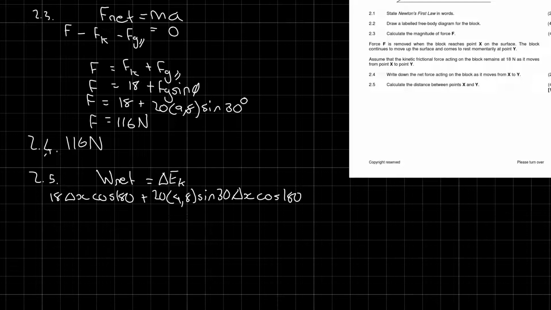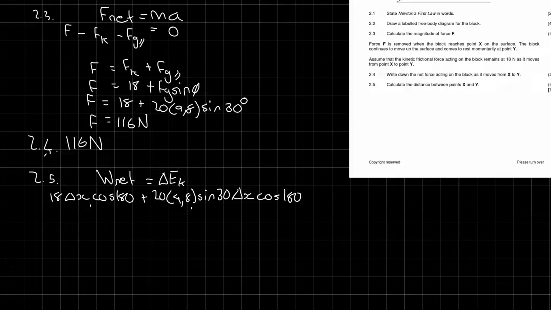So that's the W net side. This is work done by friction, and that is work done by gravity.